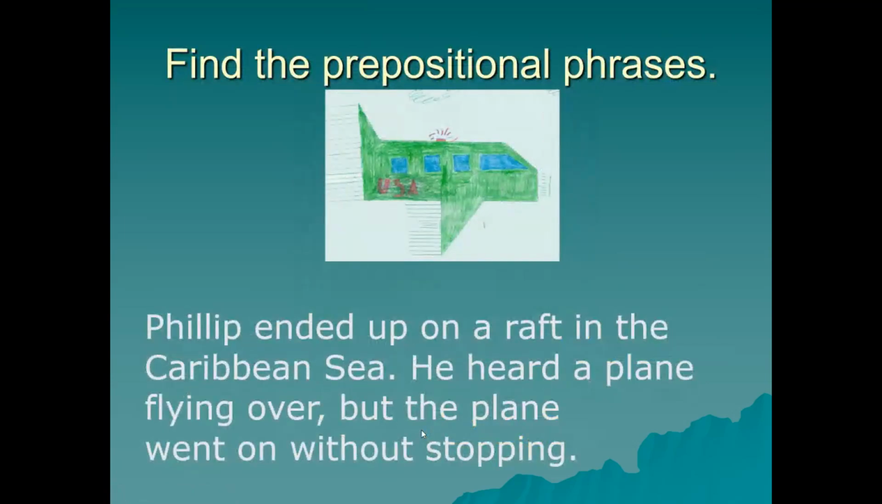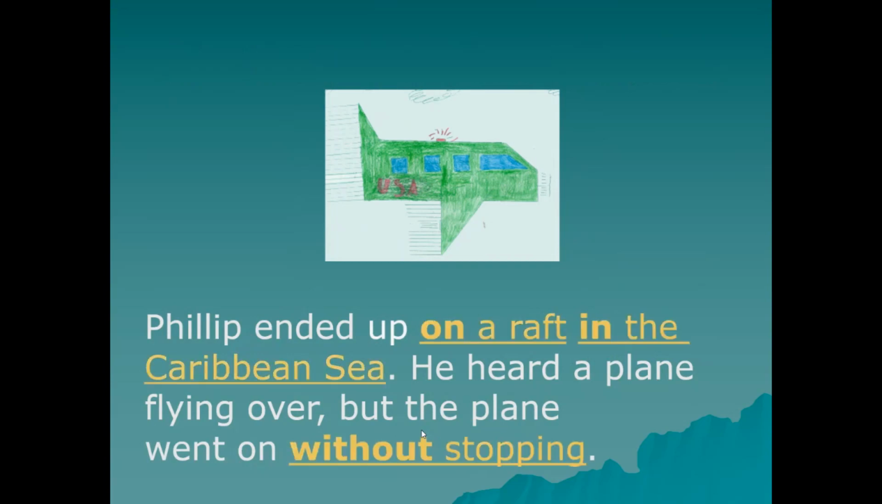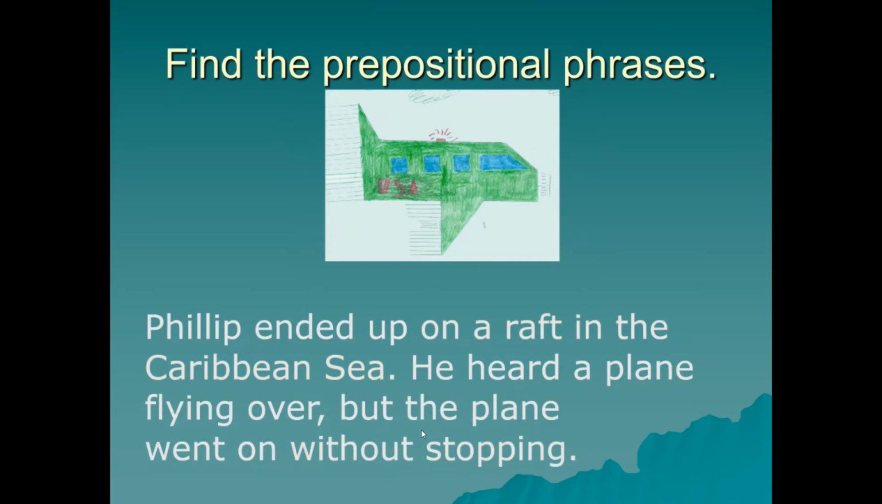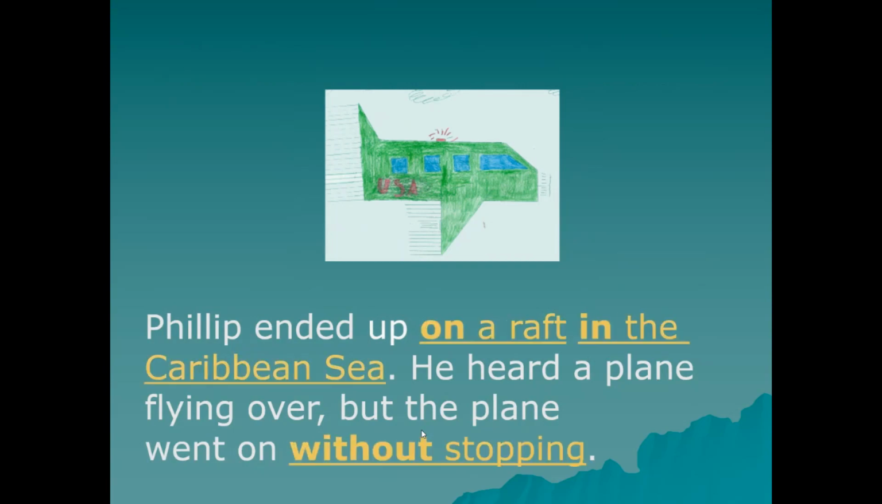Last one, I think. Philip ended up on a raft in the Caribbean Sea. He heard a plane flying over, but the plane went on without stopping. Up on a raft, ma'am. Philip ended up on a raft. Went on without stopping, ma'am. Yes. So on a raft in the Caribbean Sea, both are prepositional phrases, and without stopping.